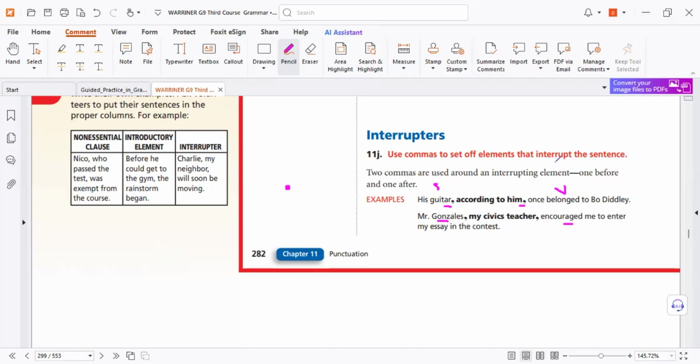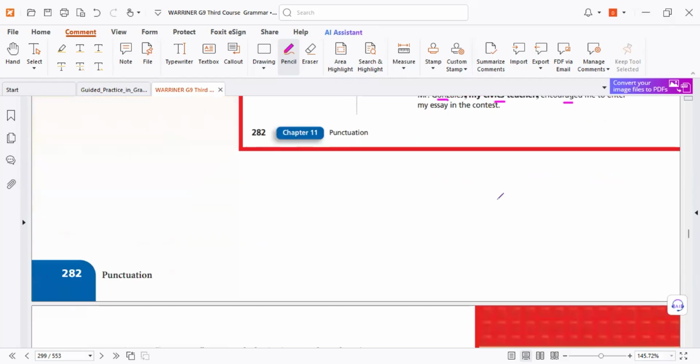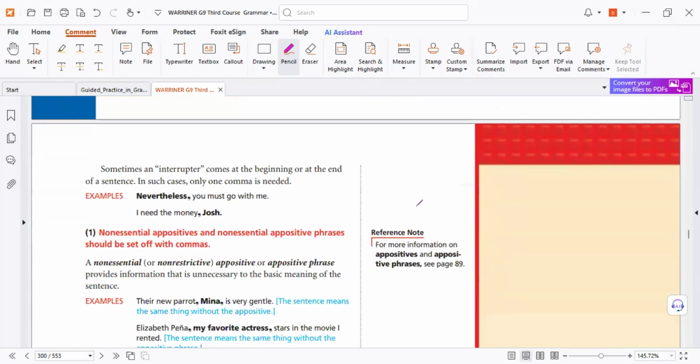And how about the information? It can be anything. It can be an appositive phrase, it can be a prepositional phrase, it can be anything. So be careful. Here, for example, sometimes an interrupter comes at the beginning or at the end. Look, nevertheless, as transition words or expressions at the beginning. Why not? So imagine at the beginning you need a comma and then start